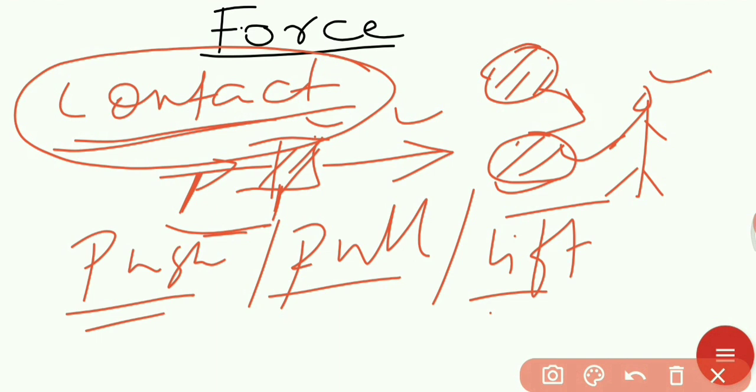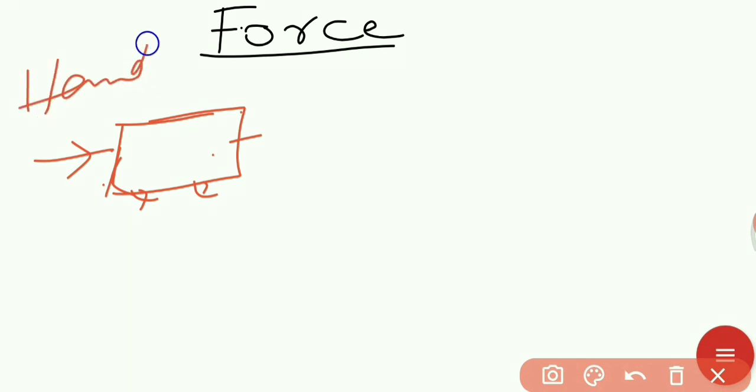Now sometimes we apply a contact force on something without touching it directly. For example, this is a car or van, any van. If you want to move this car, first we push with our hand, that is direct contact.